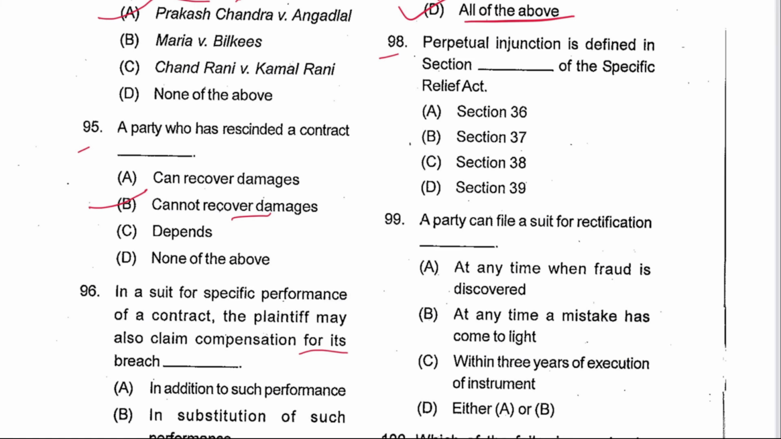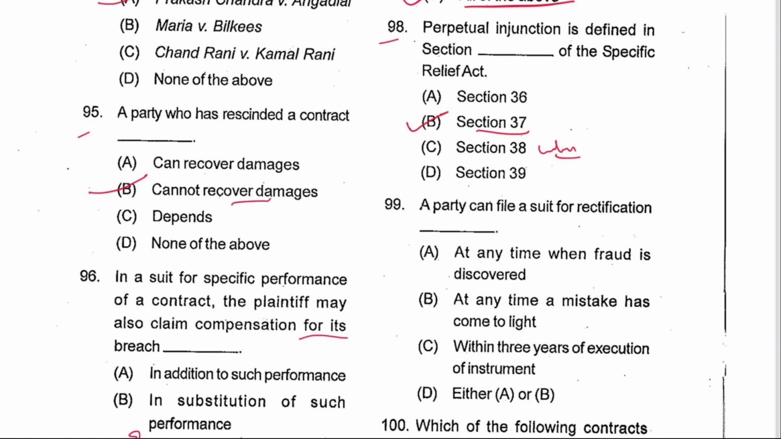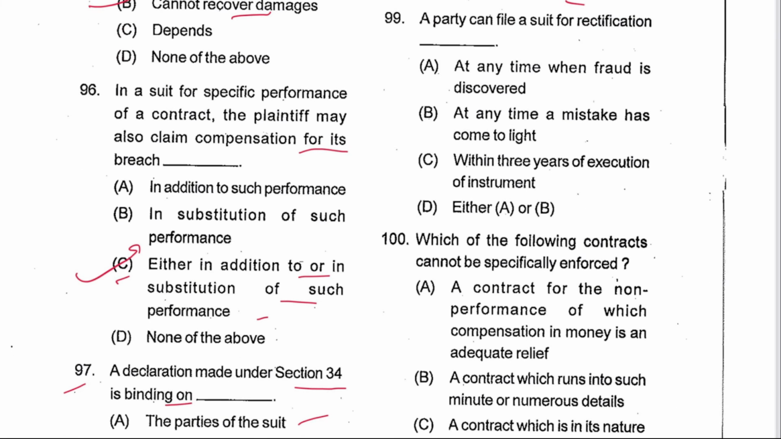Next 98, perpetual injunction is defined in section 37. B is the answer. तो when granted है 38 में। 36 में क्या है? प्रिवेंटिव रिलीफ हाउ ग्रांटेड। 39 क्या है? मैंडेटरी इंजंक्शन।